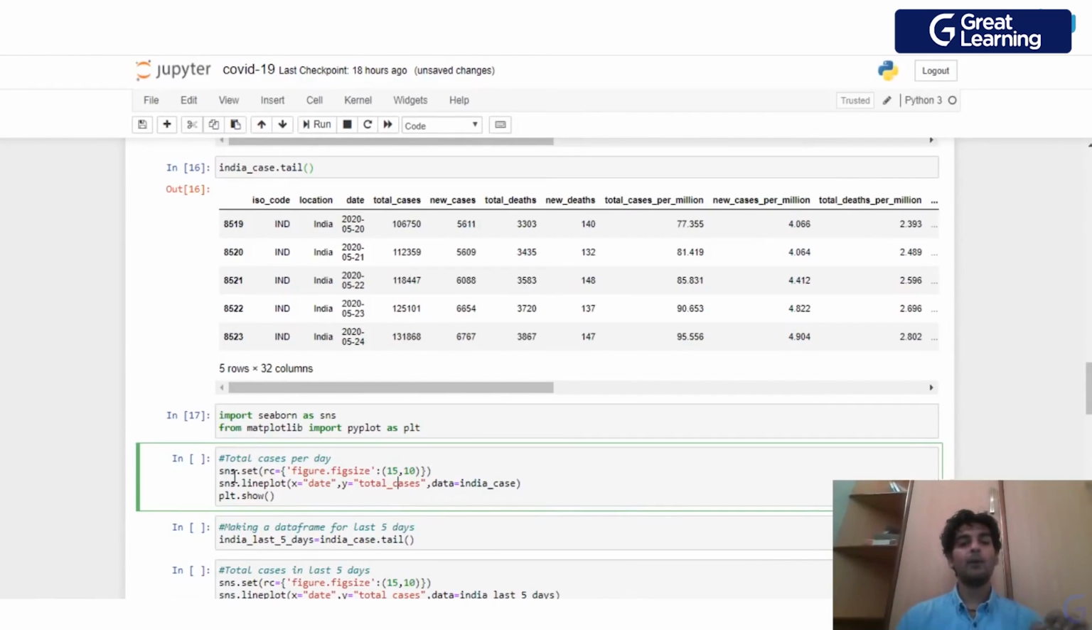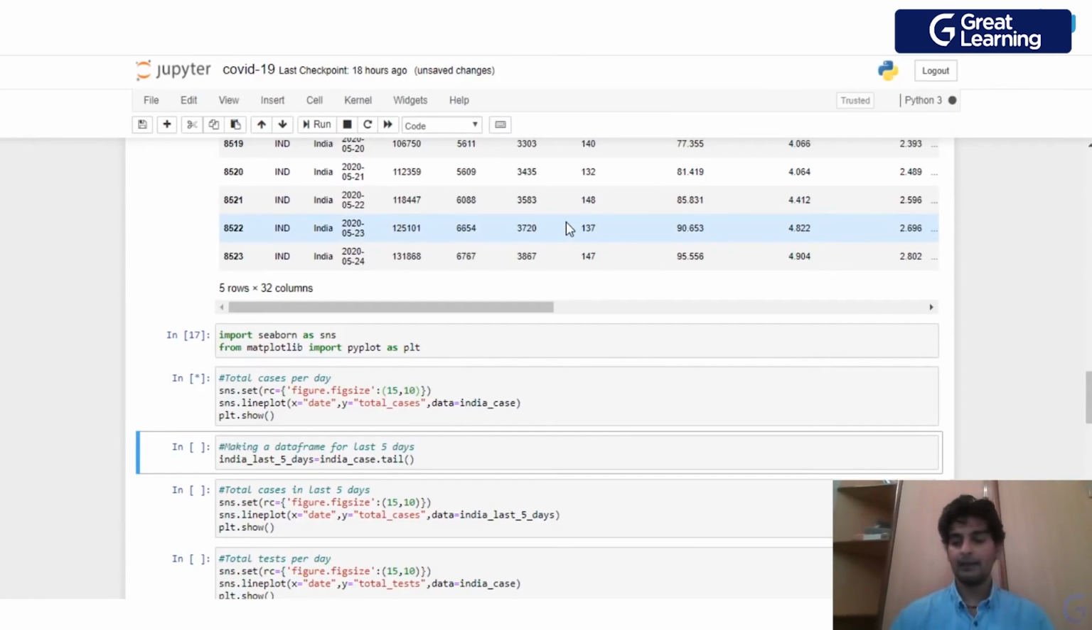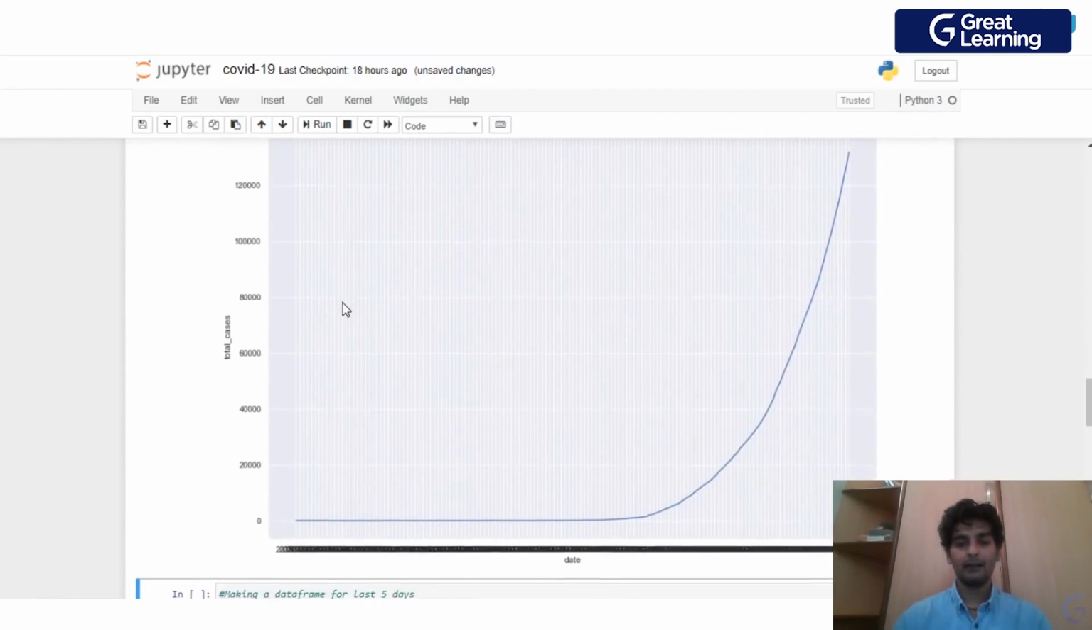And over here, with the help of sns.set, I'm just setting the figure size over here. So 15 cross 10 would be the figure size, and I'm just plotting this method over here. So plt.show would plot the method. Now, since there are a lot of rows over here, this will take a couple of seconds for us to get the plot. So let's just wait a couple of seconds. Right, and this is what we get.